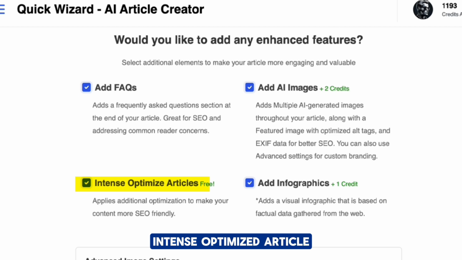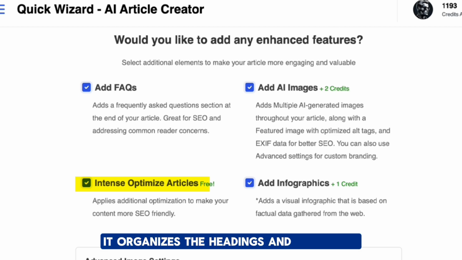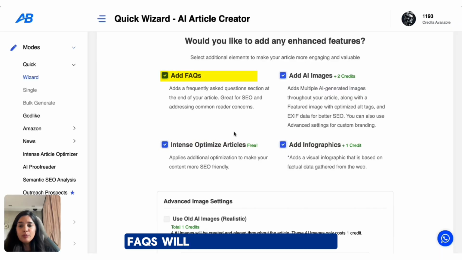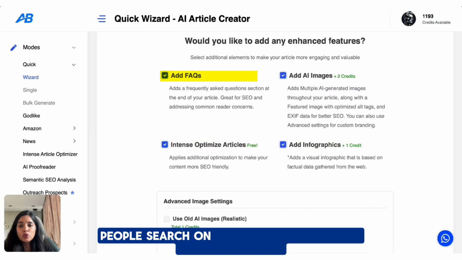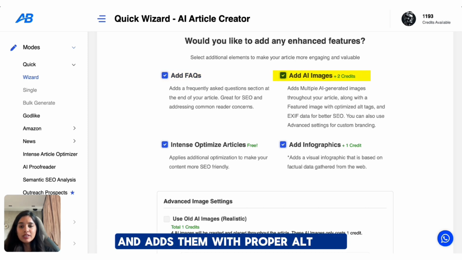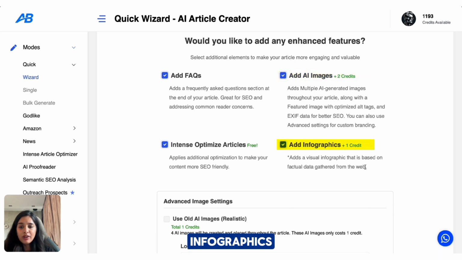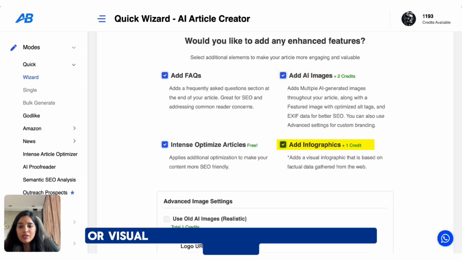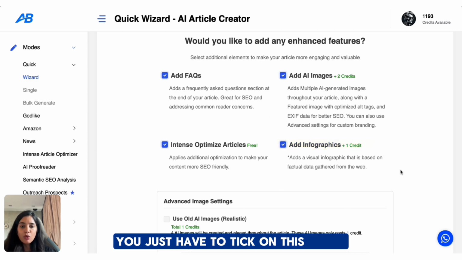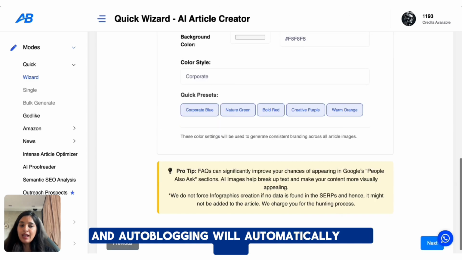Next, here I'm going to tick all the 4 boxes. Intent optimize article organizes the headings and keywords so search engines understand the blog better. FAQs will pull in real questions people search on Google and add them inside your blog. AI images will create visuals related to the topic and add them with proper alt text. And infographics creates simple charts or visual summaries to make the blog easier to skim. So you don't have to do anything manually here. You just have to tick these boxes and autoblogging will automatically add them.